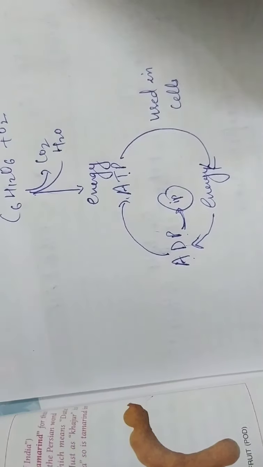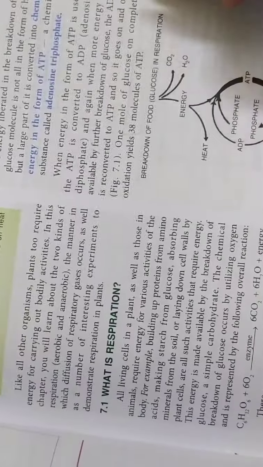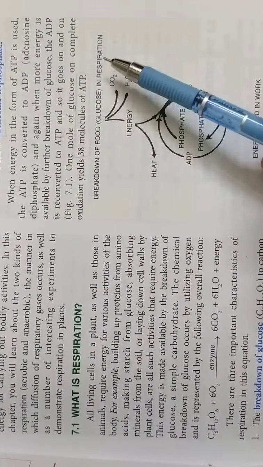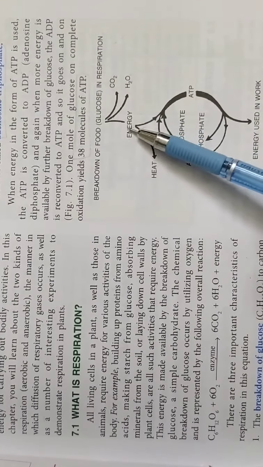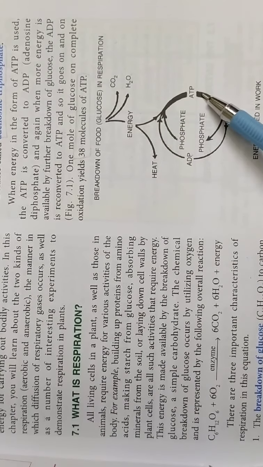This process is explained in your books as this figure. You can see here the breakdown of food, glucose, in respiration. Some energy is in the form of heat, and then it is in the form of ATP.